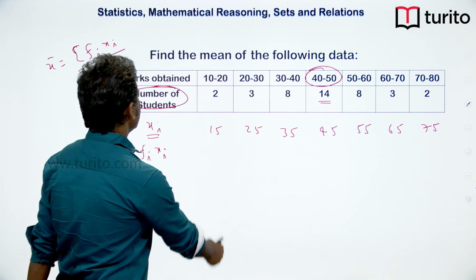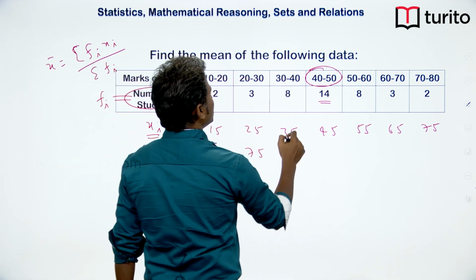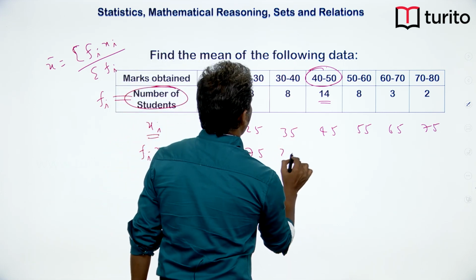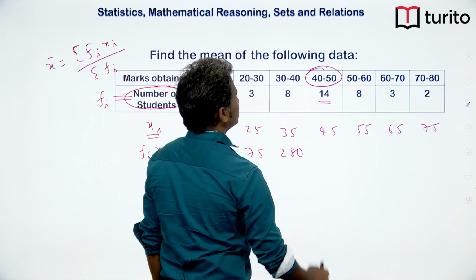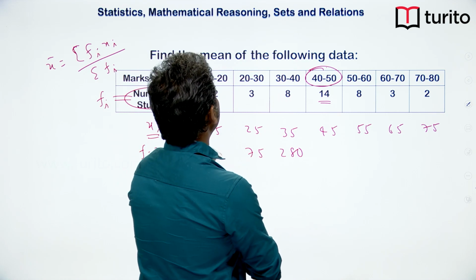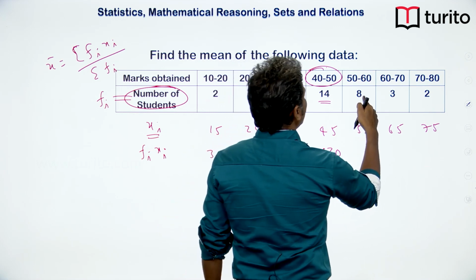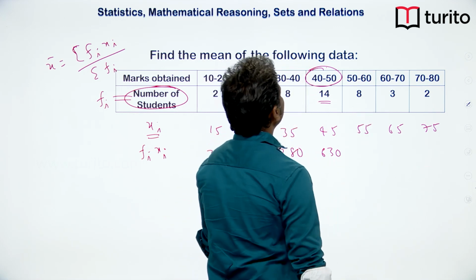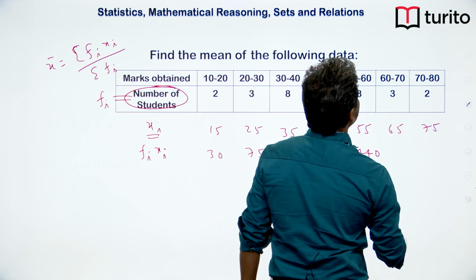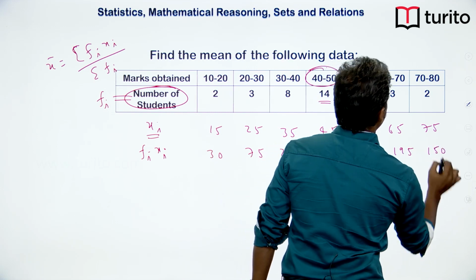So let me just multiply here: 15 into 2, 30; 25 into 3, 75; 35 into 8, 280; and 14 into 45, 630; and 8 into 55, 440; 65 into 3, 195; and 150.